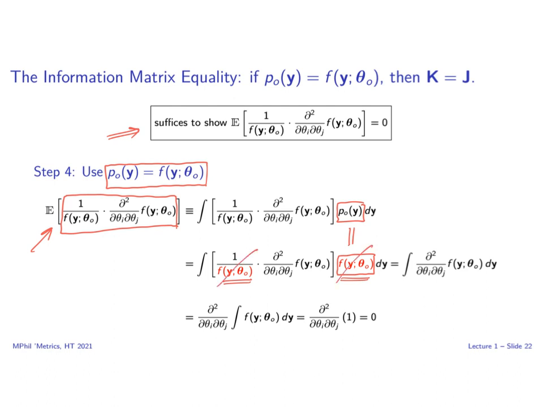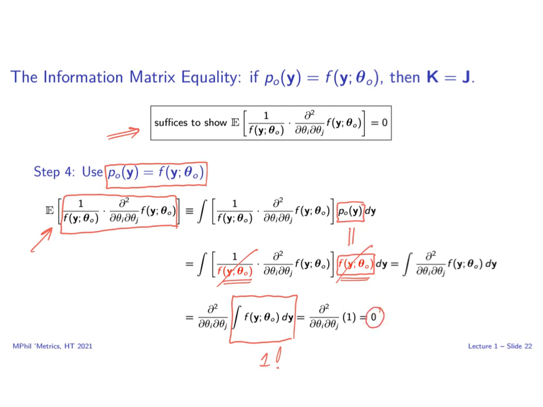This leaves us with the integral of the second derivative of the density with respect to theta i and then theta j. If we can interchange derivative and integral, which under certain assumptions we can do, then we can write this as the second derivative of the integral of the density with respect to y. But because f is a density, this integral is equal to 1. And any derivative that you care to take of 1 is equal to 0.